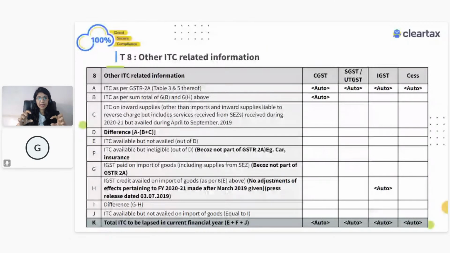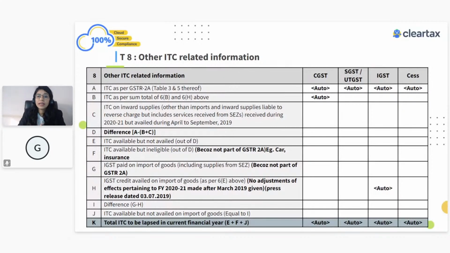Then if there was some ITC, right? Many times, as one simple example, let's say on 31st March your supplier issued the invoice, but since you have not received the goods, this information was forming part of table number 8A, assuming the supplier was complying. So this information was forming part of table 8A, but 8B may not include it, because in 3B you have not even claimed it till March since you have not received the goods.